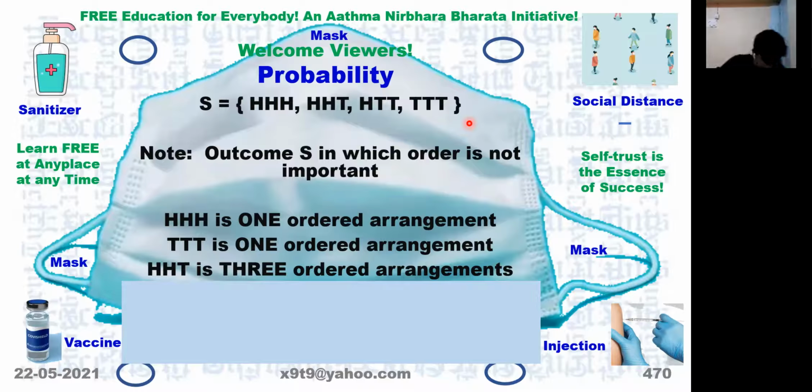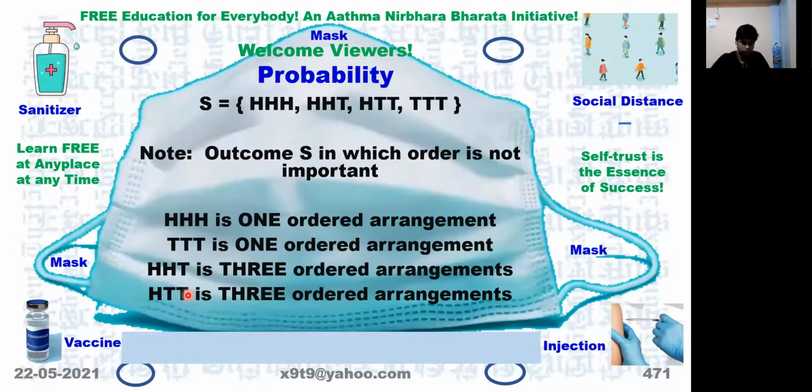Because we are writing here only how many heads and how many tails. So this will come 3 times. That is, 3 ordered arrangements are there. HHT is the same as HTH, which is the same as THH, because these 3 have 2 H and 1 tail. Yes, sir.